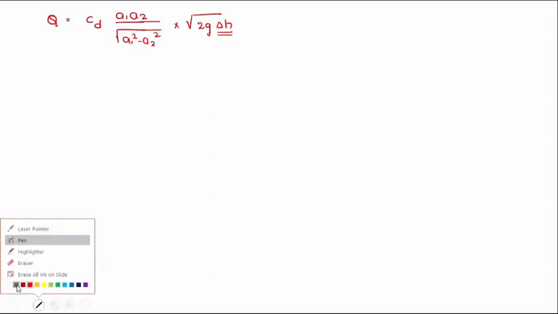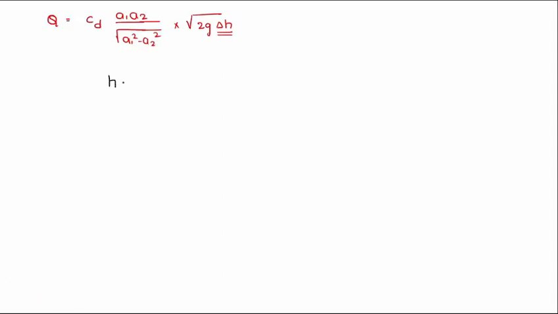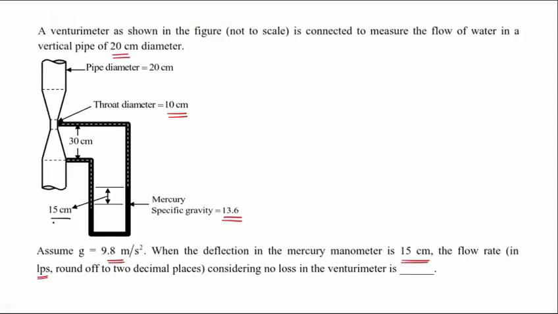Generally, he is asking you the rate of flow. Rate of flow Q will be Cd into A1 A2 by root of A1 square minus A2 square into root 2g delta H. Delta H is nothing but your head difference. Obviously, first I want to know the value of H. For this, the manometric head difference x into Sm by Sf minus 1. This will be the formula. What is this difference? 15 centimeter. Manometric head difference he has given as 15 centimeter.